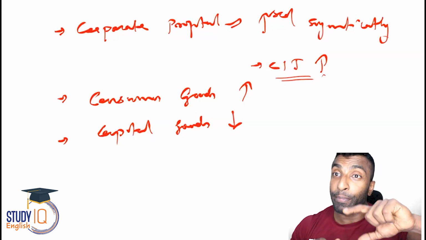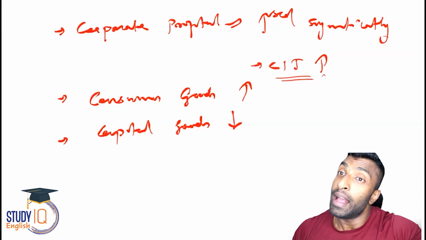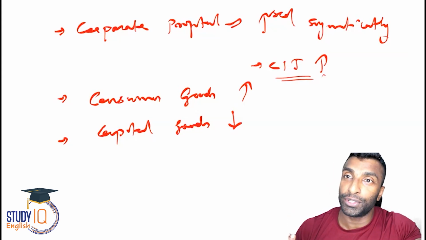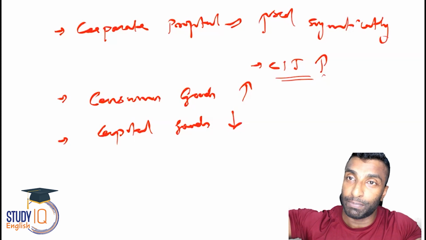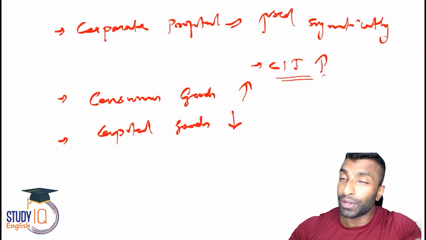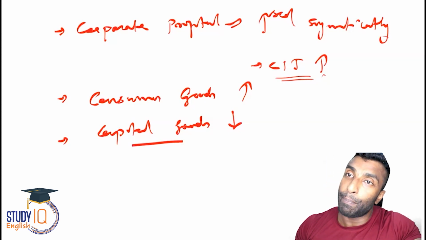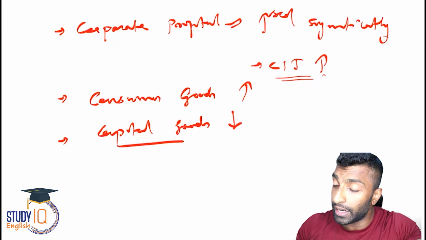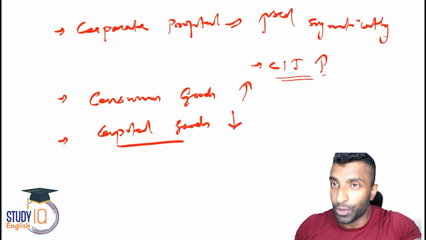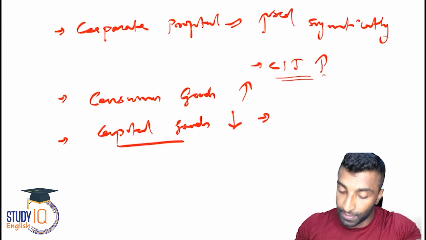So capital goods is mainly coming from public investment that has actually come down, and that also led to a lot of other issues because labor intensive investments and everything is what we were expecting, but then it also created a lot of unemployment related issues. But the point is capital goods have actually come down because it was public investment mostly. Okay, so you can even write here public investment have reduced.